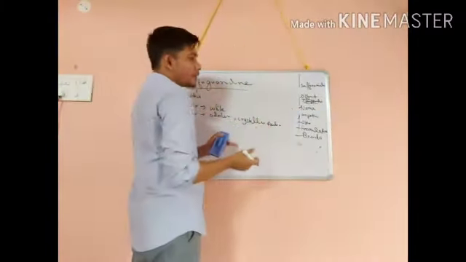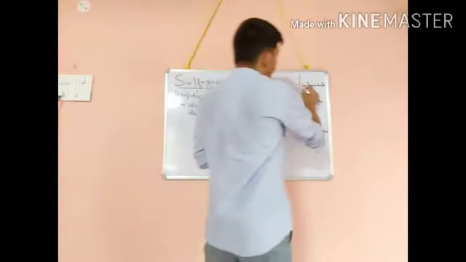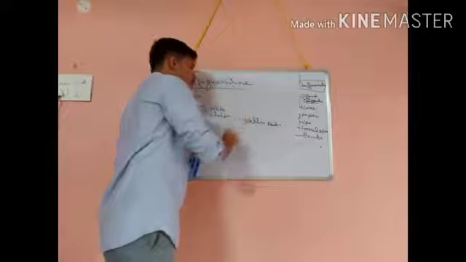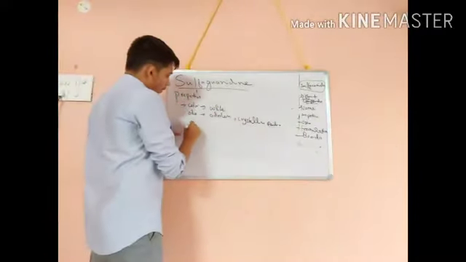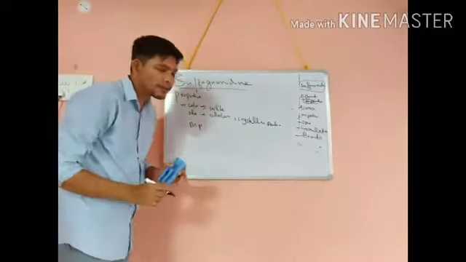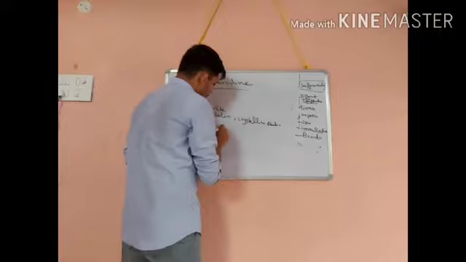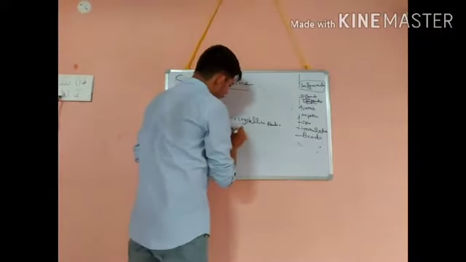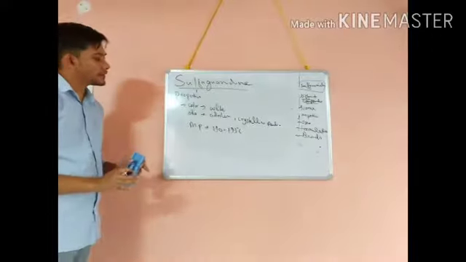The form will be the same, so there will be basic similarity because the parent compound is sulfonamide, containing SO2NH2. Then melting point. It is 190 degrees Celsius. So this is the melting point of this compound.